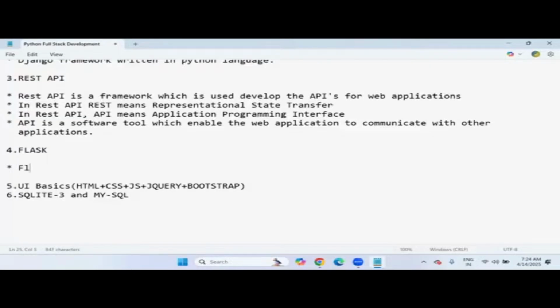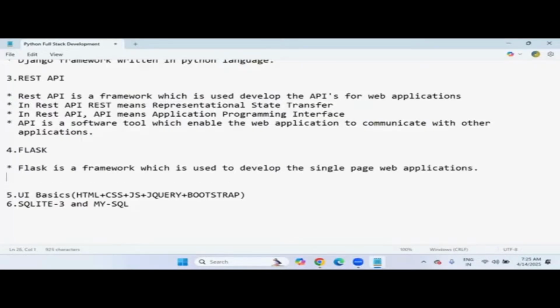What is the Flask framework? Flask is a framework which is used to develop single page web applications. Yes, single page web applications. As I said, Django is a framework which is used to develop web applications.